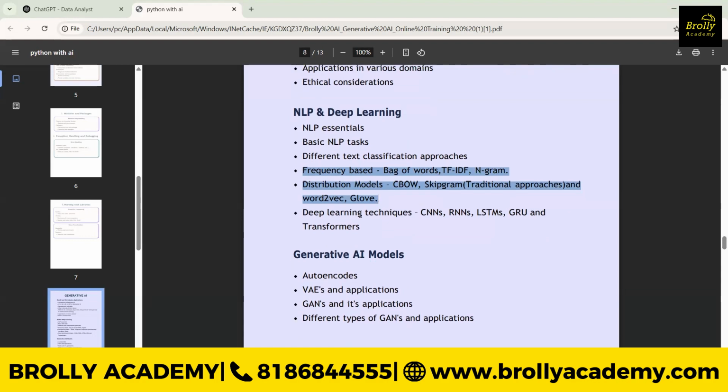Okay, so we'll have different things, and deep learning techniques are nothing but CNN, that is convolutional neural networks, which completely work on images. So it will give the image output. The best real time example is the Aadhaar card. Everyone has a unique identity and unique fingerprints. Based on your fingerprint, we can identify that this is this person, right? So this is how convolutional neural networks work.